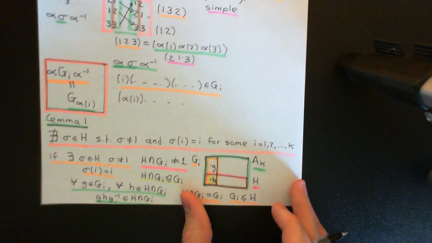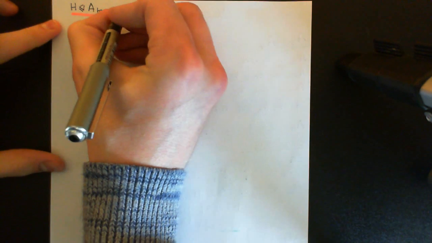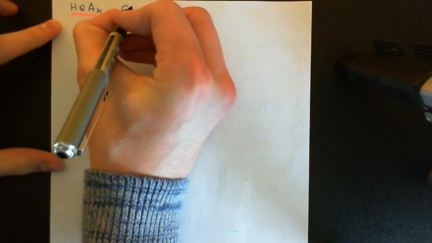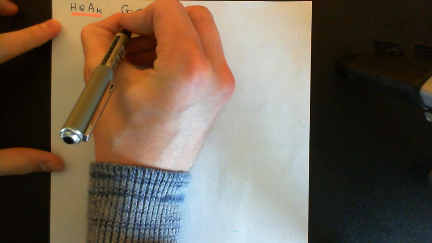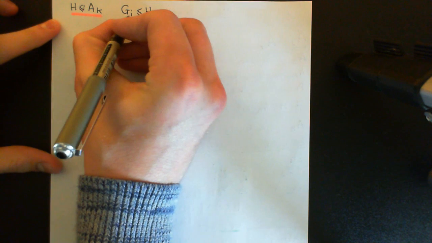But it gets even better than that. I can conclude even more extreme things. Okay, right. So I know that capital H is a normal subgroup inside the alternating group on the set of k elements. I now know that the stabilizer of I, one of these stabilizers, for a certain element, is contained within capital H. So I know that GI here will be contained within capital H. But this is just one of them.